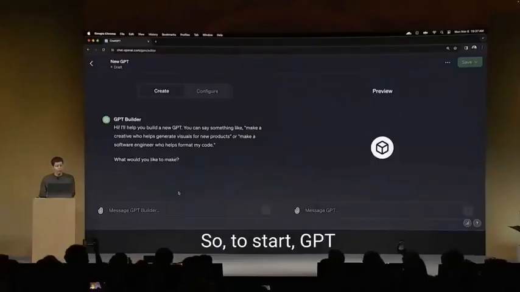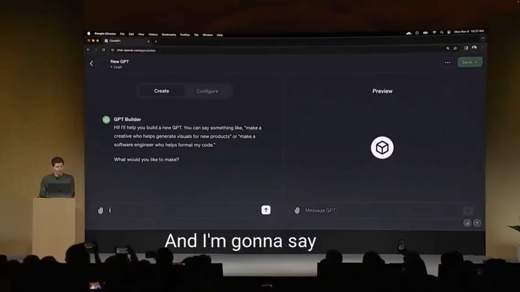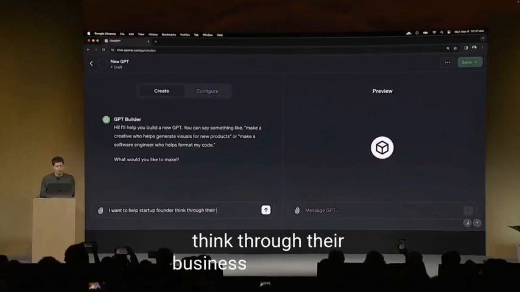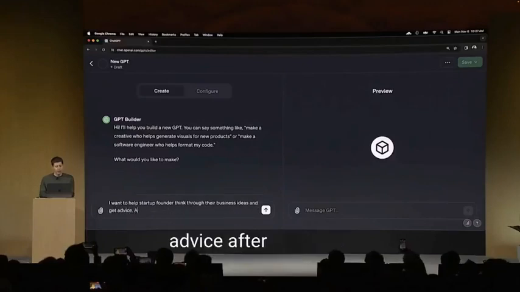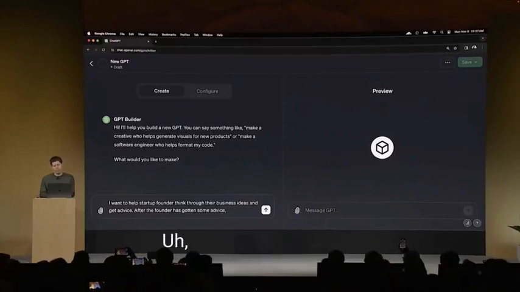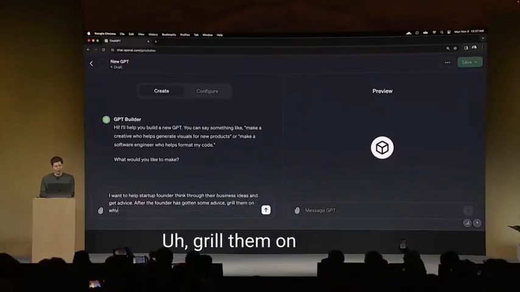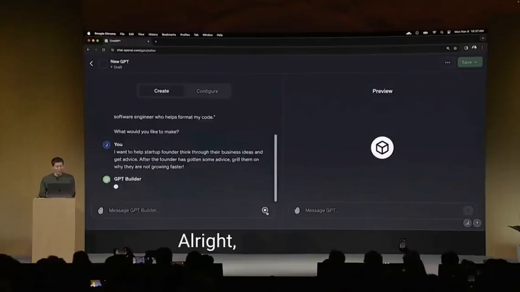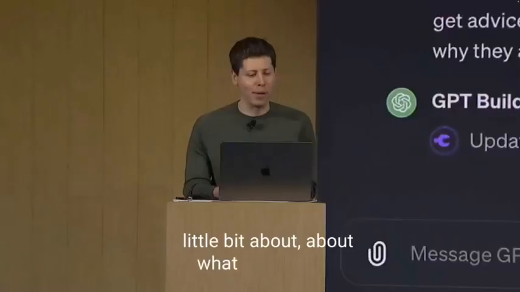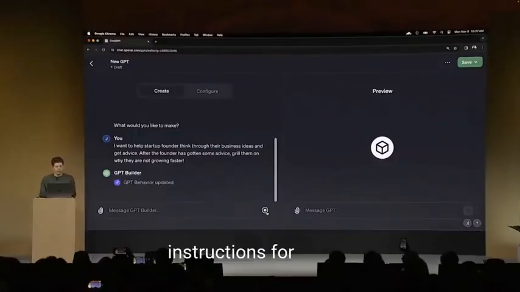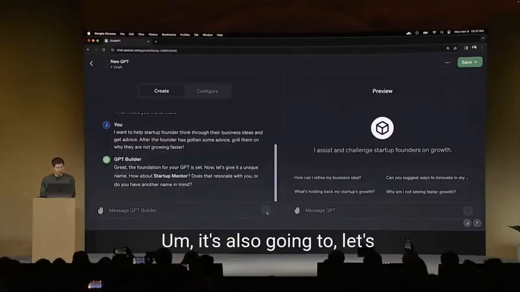So to start, GPT Builder asks me what I want to make. And I'm going to say, I want to help startup founders think through their business ideas and get advice. After the founder has gotten some advice, grill them on why they are not growing faster. All right, so to start off, I just tell the GPT a little bit about what I want here. And it's going to go off and start thinking about that, and it's going to write some detailed instructions for the GPT. It's also going to ask me about a name.